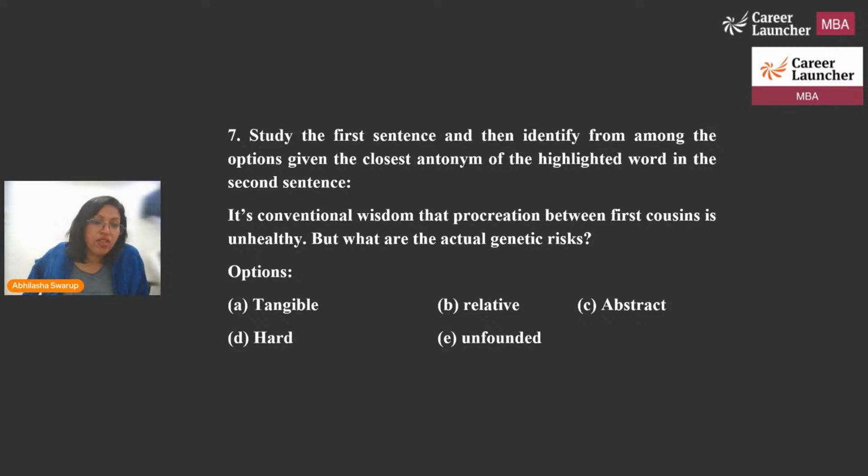So I'm looking for the word actual and looking for an antonym. Find for me an antonym of the word actual.